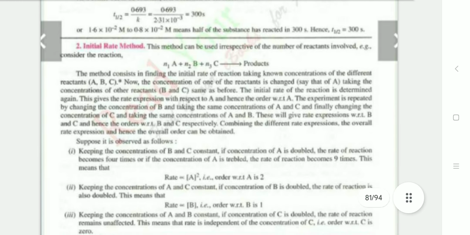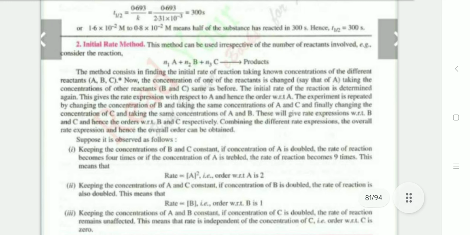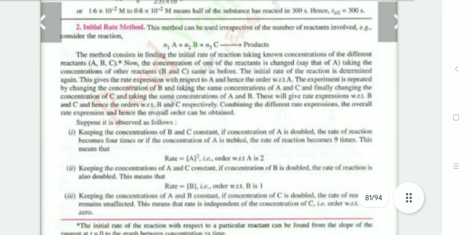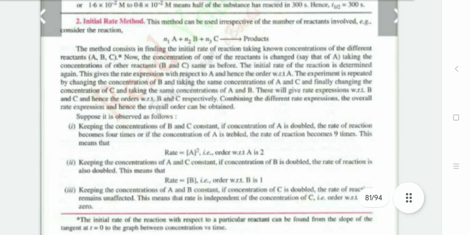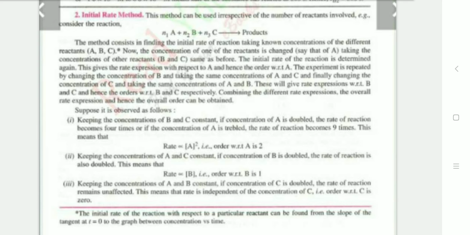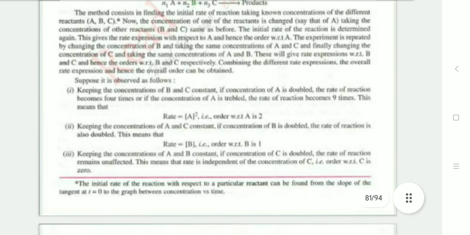The second is the initial rate method. The method can be used with any number of reactants involved. Consider the reaction n1A plus n2B plus n3C converted into products. This method consists in finding the initial rate of reaction, taking known concentrations of the different reactants A, B, C. The concentration of one of the reactants is changed, taking the concentrations of the reactants B and C same as before. The initial rate of the reaction is determined again. This gives the order with respect to A.